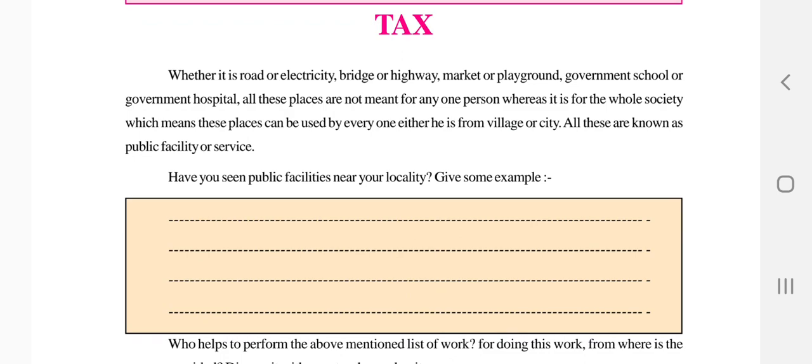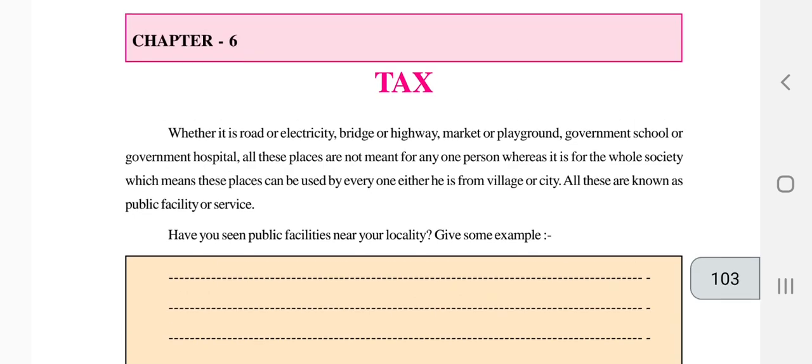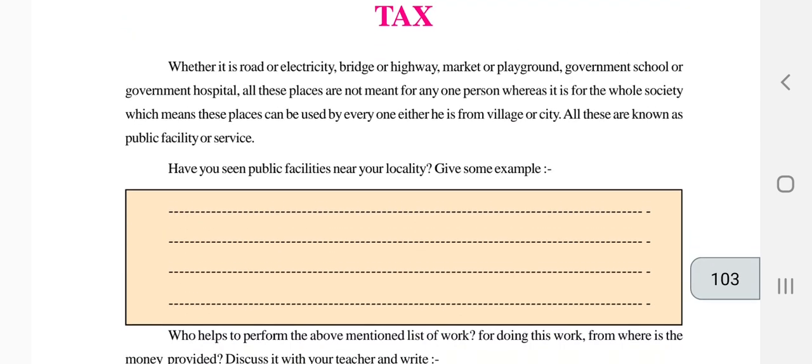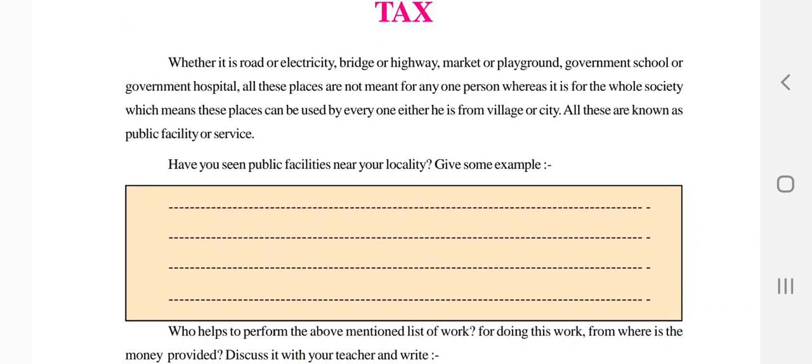Not only for the rich people, but for every person, maybe from the villages, the cities, or from the interior places. So it is for everyone. It is not only for particular people. So all this is known as public facilities or services. All these public facilities are given by the government.